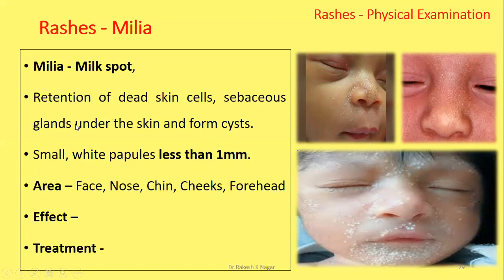These are retention of dead skin cells and sebaceous gland secretions under the skin. These collections form cysts and appear as whitish patches on the skin. About 50% of newborns may have milia.